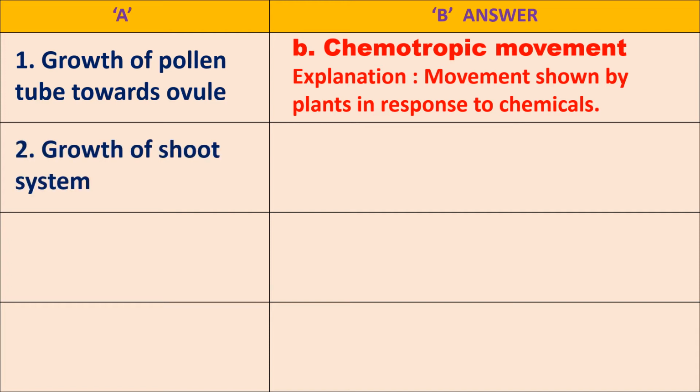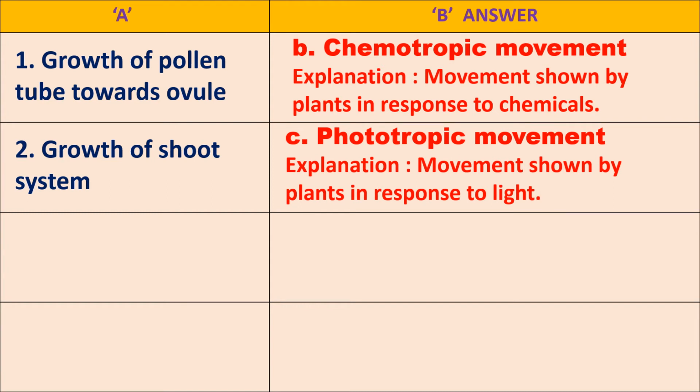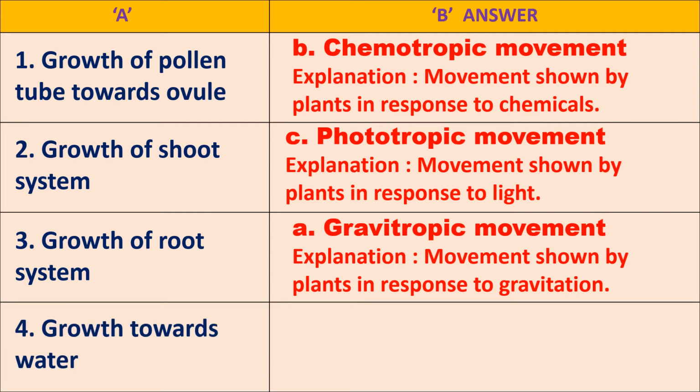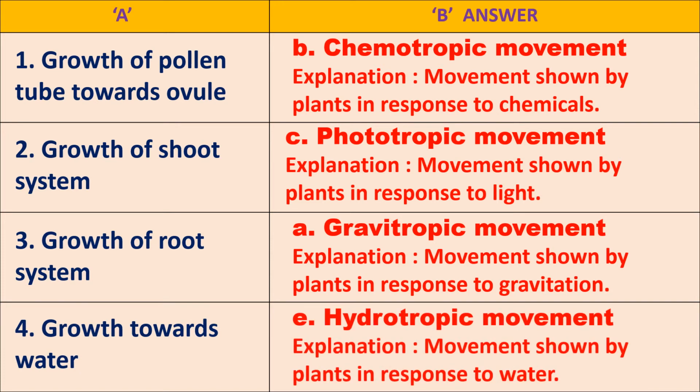Growth of shoot system. Phototropic movement. Explanation: Movement shown by plants in response to light. Growth of root system. Gravitropic movement. Explanation: Movement shown by plants in response to gravitation. Growth towards water. Hydrotropic movement. Explanation: Movement shown by plants in response to water.